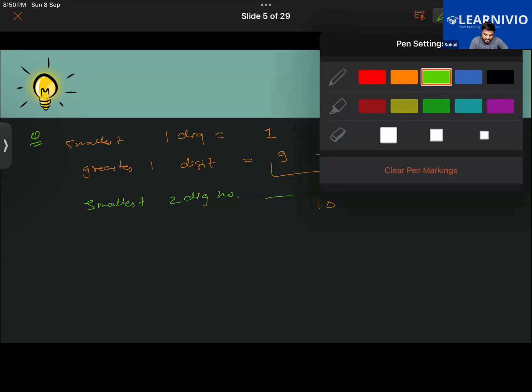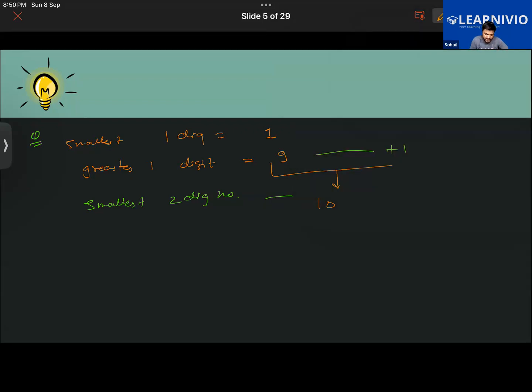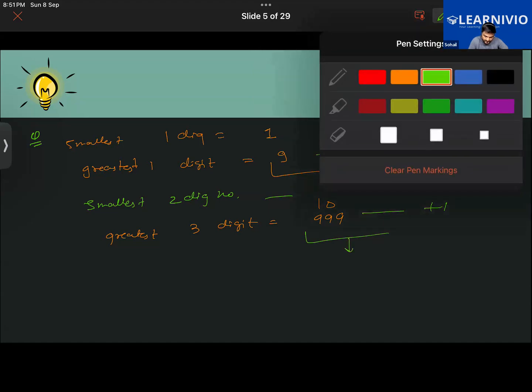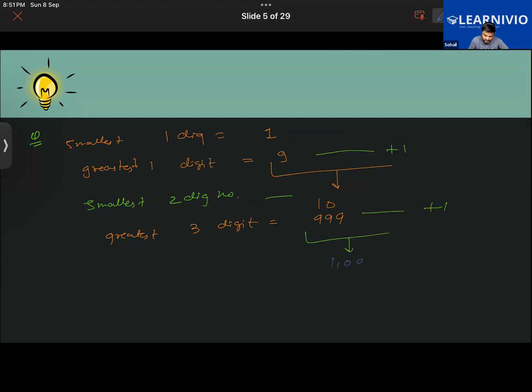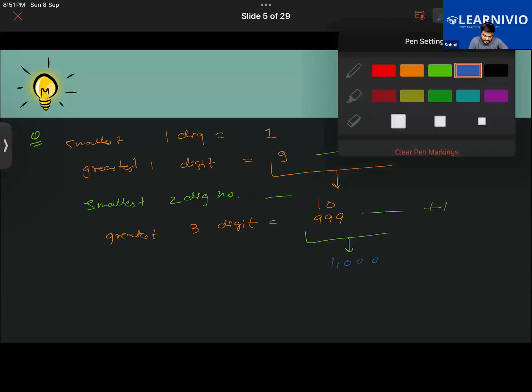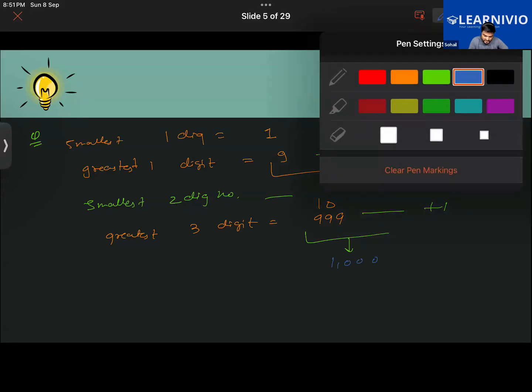Let us take some more examples. If I were to provide you with the greatest 3-digit number, the greatest 3-digit number is 999. Now, if I were to add 1 to it, as a result what do I get? The smallest 4-digit number. So now you have understood this. Very good.